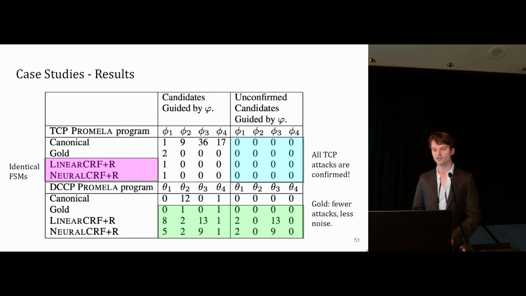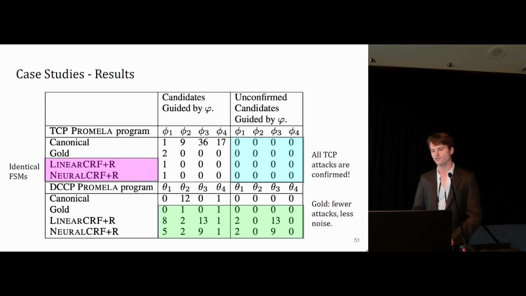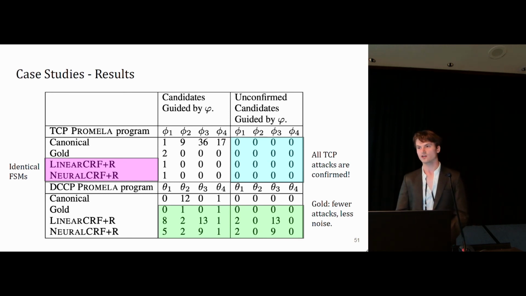Across the gold, linear, and neural CRF models, we find attacks with numerous properties, but there's 2 things that are interesting here. The first is that we find many more attacks with DCCP than we do with TCP, and yet many of those attacks are false positives. So you'll see that many of them are called unconfirmed, so they don't actually work against a canonical state machine. The second thing that's interesting is that we actually find more attacks using linear and neural than we do using gold, which is quite interesting.